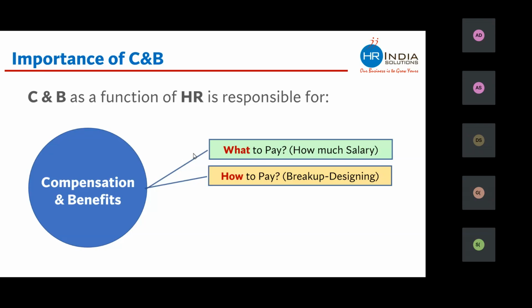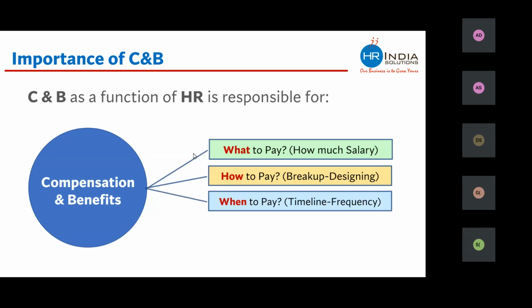CNB as a function of HR is also responsible for deciding when to pay. You will see that in many companies salaries are paid on the first, in many companies on the third, and there are many companies where salaries are paid on the seventh. Performance incentives are paid on a monthly basis in many companies, some companies pay them on a quarterly basis, and then we have a good number of companies where incentives are paid on an annual basis. When all these payments should be made, what the timeline should be, and what the frequency should be is decided by the compensation and benefit function of HR.